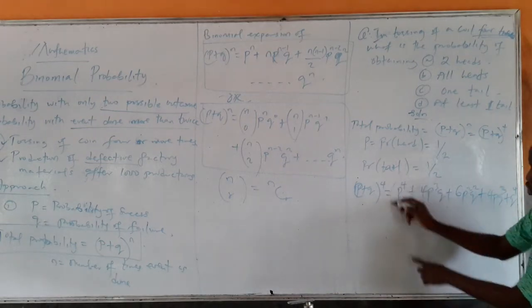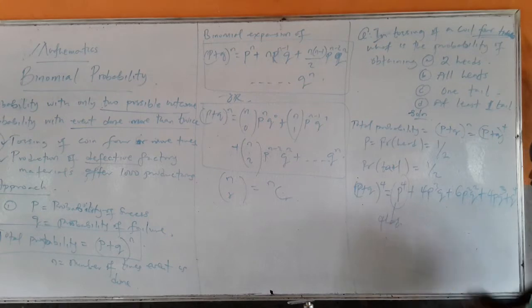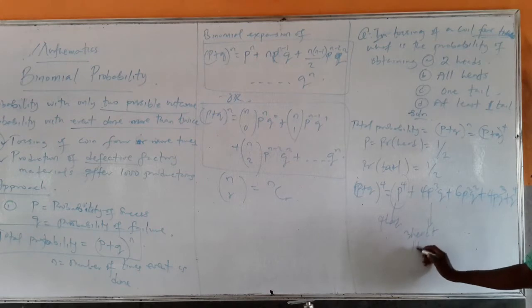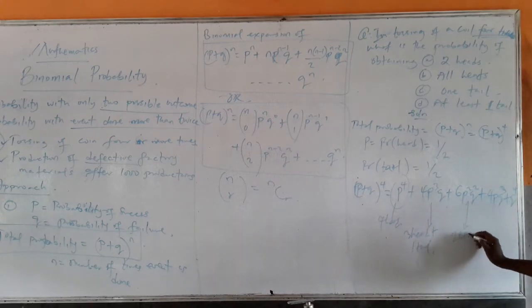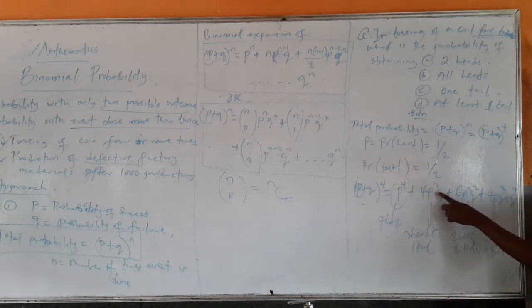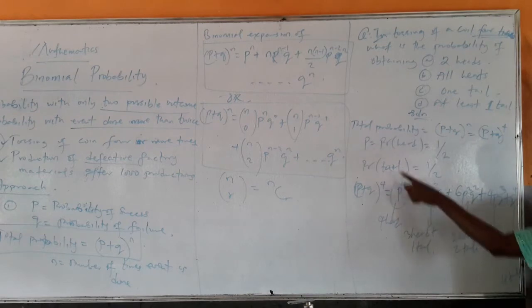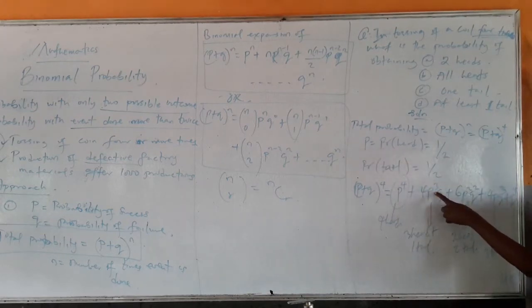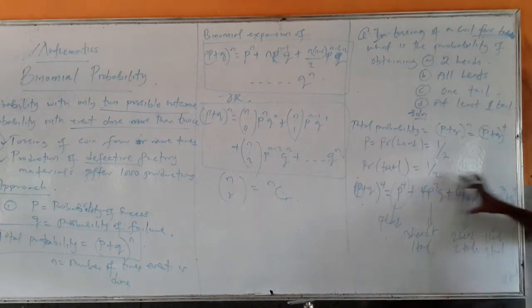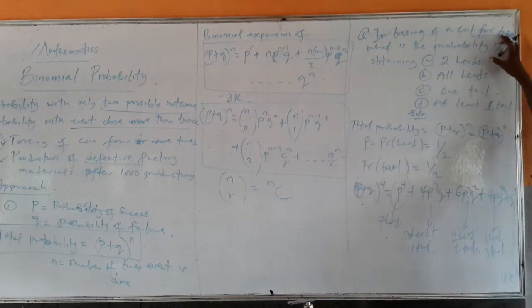So that means here you have what? You have 4 heads. You can see P raised to power 4. Here you have 3 heads plus 1 tail. Here you have 2 heads plus 2 tails. Here you have 1 head and 3 tails. And here you have 4 tails. How am I knowing this? I'm knowing this from the power. The power of this shows that you're having 4 heads because P is the probability of getting head. The power of this means you're having 3 heads and 1 tail. The power here means you're having 2 heads and 2 tails. The power here means you're having 1 head, 3 tails. And here you're having all round tails. This is the total outcome that you can get if you toss this coin 4 times.